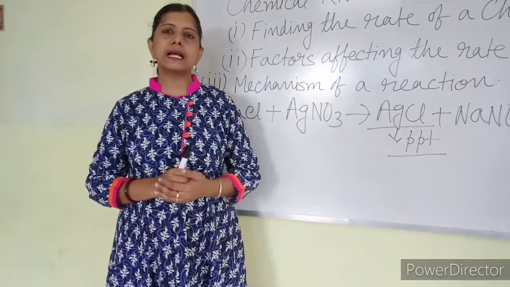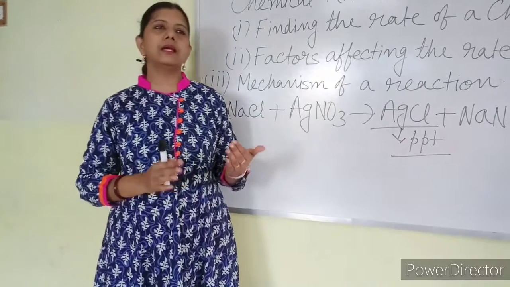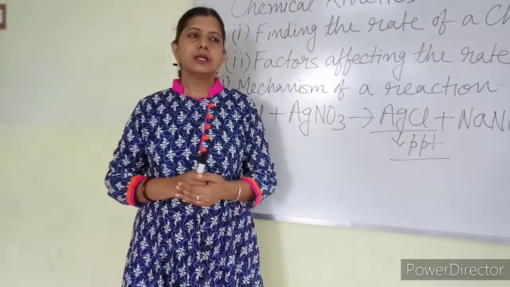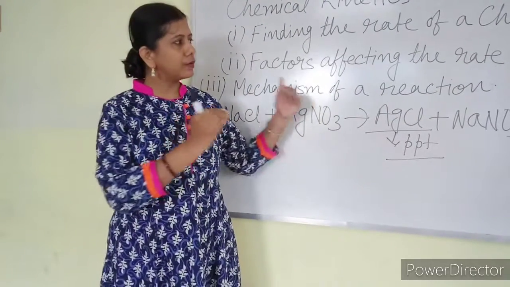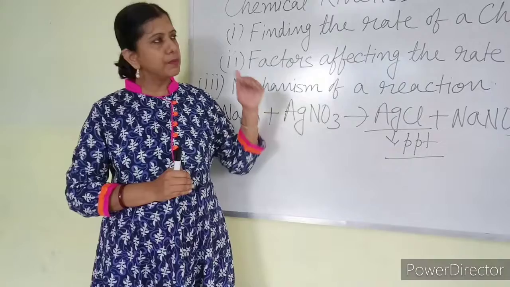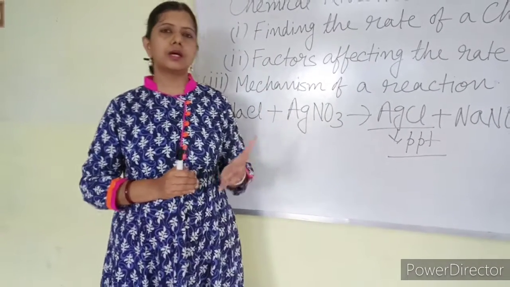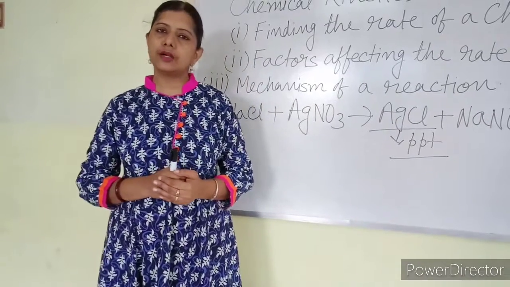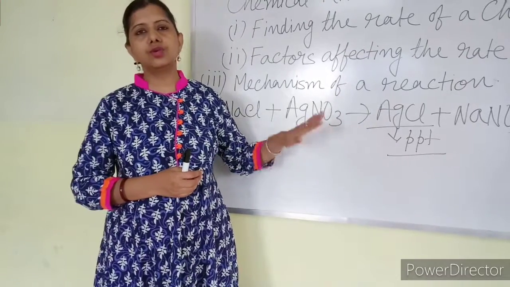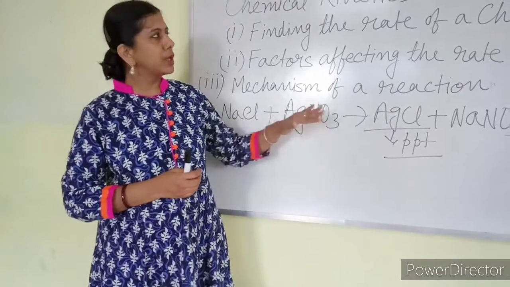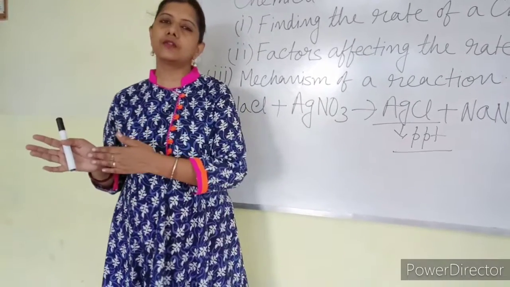The moderate reactions are generally known as molecular reactions. There may be covalent bonds; the bonds will be broken and new bonds will be formed. The rates of those reactions are determined using some facts. We have to know about the factors which determine the rate of the reaction and how to calculate the rate of reaction, which we are going to deal with in this chapter. Today I am only going to discuss how to find the rate of a reaction.